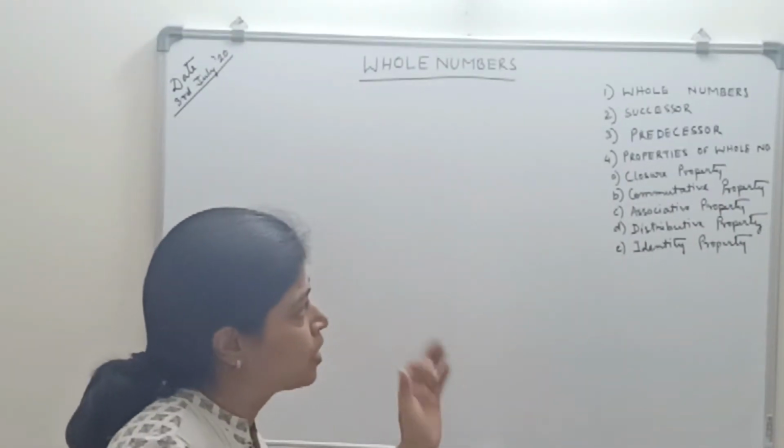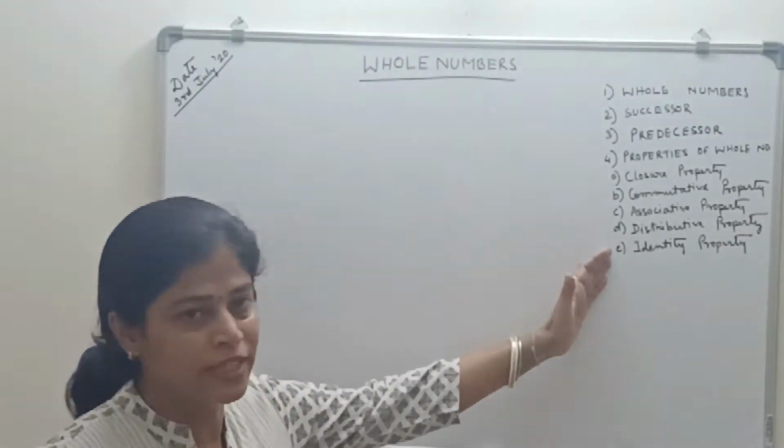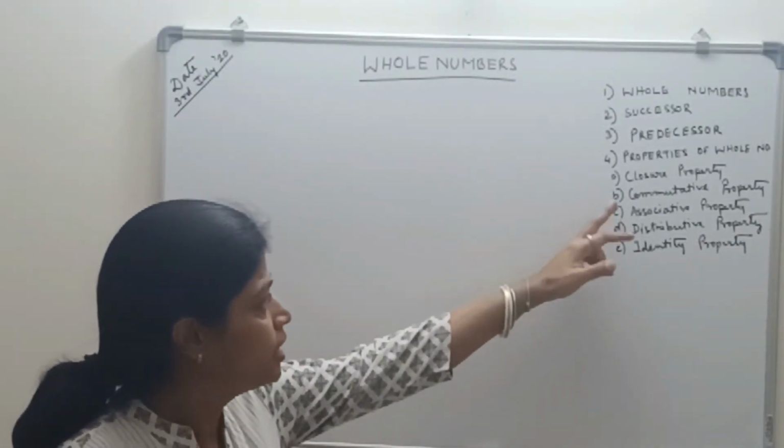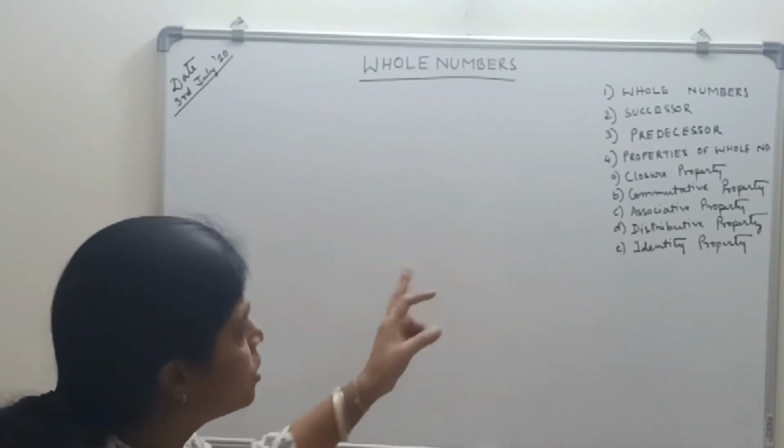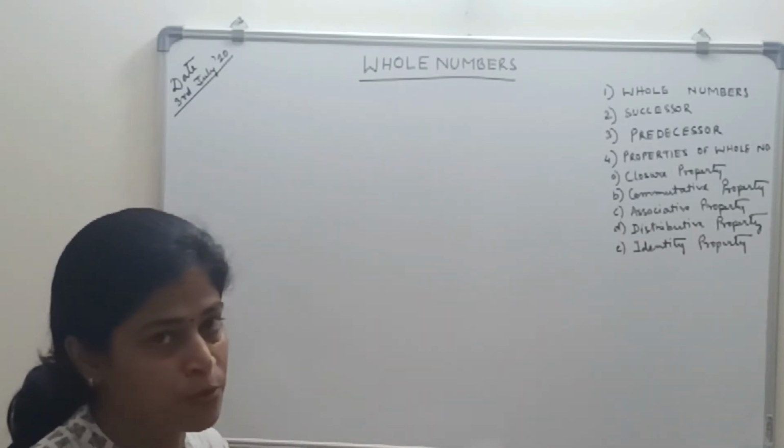Now coming to properties of whole numbers. There are 5 properties for whole numbers. What are they? Closure property, commutative property, associative property, distributive property and identity property.